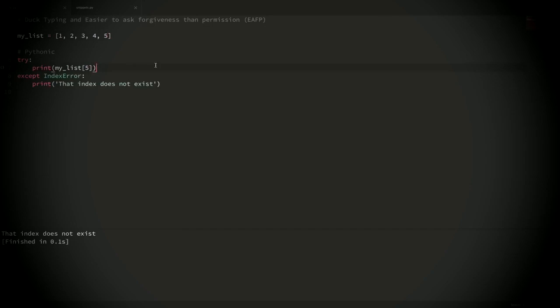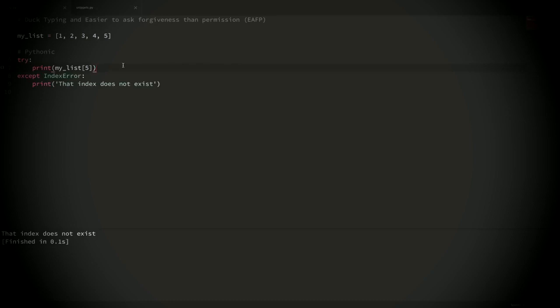Now, another reason is that some people make the argument that it is more readable. Now, I think this is debatable sometimes, but I agree with that a lot of the time. So I think that this is more readable than the last example we looked at. We're just saying, try to do this and throw an index error if we need to. Also, that example that we saw with our dictionary, we don't have all of those checks in place saying, does this key exist? Does this key exist? We just tried to do it, and then it was fairly obvious that if we get a key error, then throw the key error.